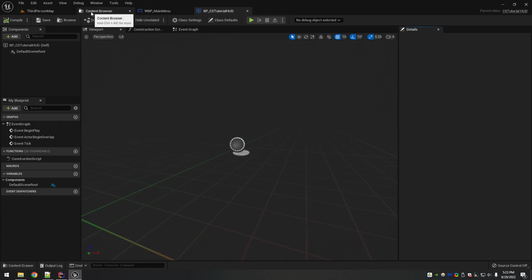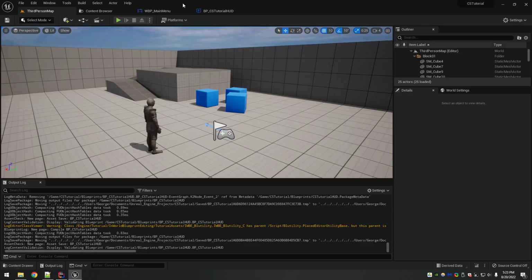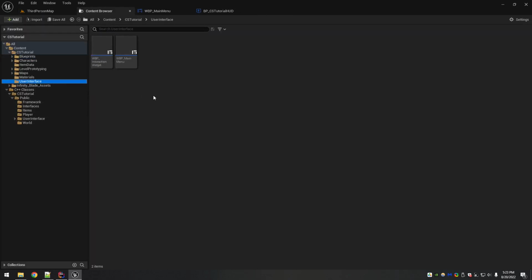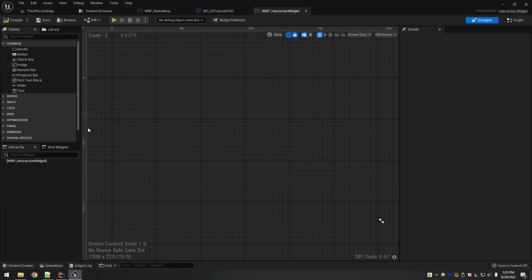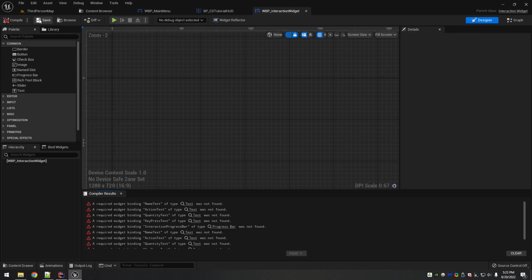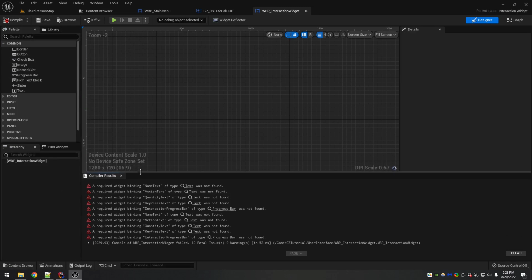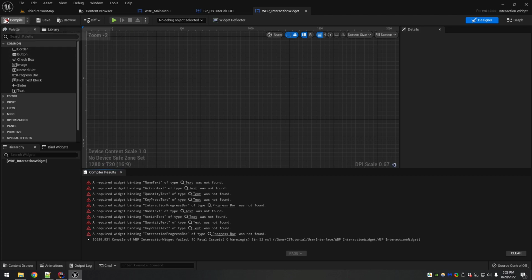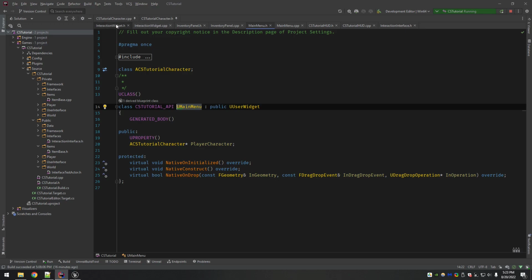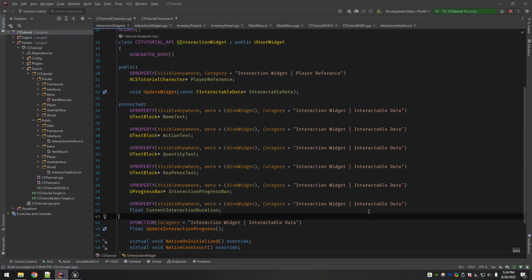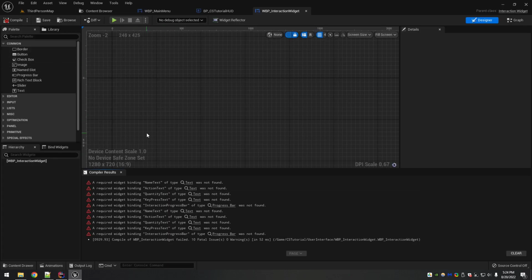All right, so now we've got that basic stuff done. What we need to do is open the interaction widget, because we're going to start here first. This is the part where I said it gets a little bit tedious, just building it and making it look nice. First off, when I hit compile, you'll see this is what I was talking about with the bind widget meta tag. Every single thing here that's an error is because it was required due to these meta tags. So it will not let you use this properly until you create these. And so we're going to do that.